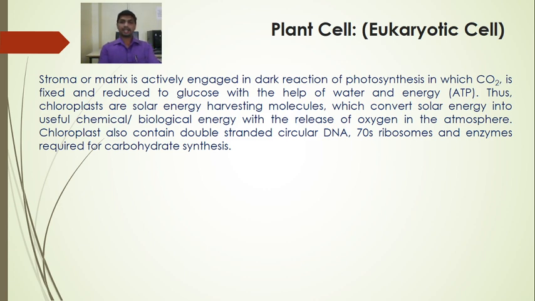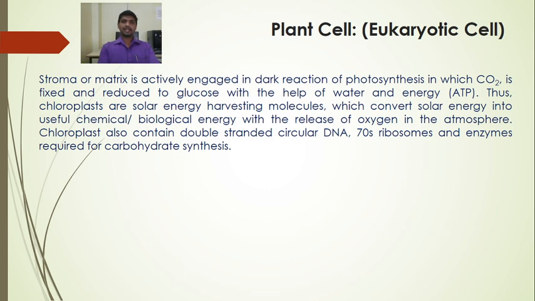So what happens in the dark reaction? The CO2 is fixed and reduced to glucose with the help of water and energy. Thus chloroplasts are solar harvesting organelles which convert solar energy into useful chemical or biological energy with the release of oxygen in the atmosphere.